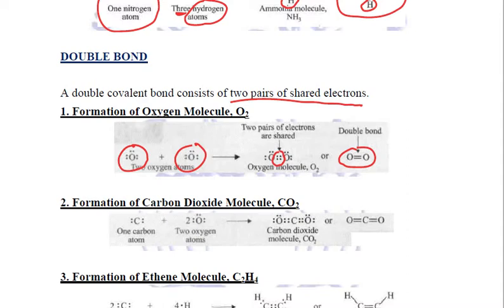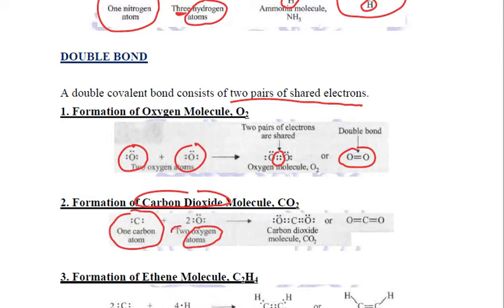When we talk about the formation of carbon dioxide, how it is formed, we know that one carbon atom contains 4 valence electrons. It requires 4 more electrons in order to achieve its inert gas configuration. When it combines with oxygen, oxygen will share only 2 electrons in order to become stable.